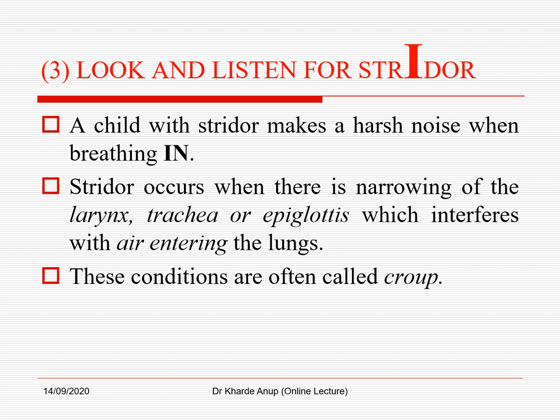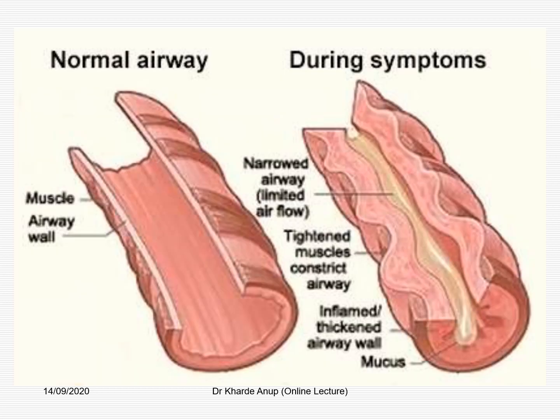After chest indrawing, look for stridor, and stridor is an inspiratory noise. So it's a harsh noise when the child breathes in, and it occurs when there is a narrowing of the larynx, trachea, or the epiglottis. These conditions are often called croup. So you should remember that stridor is inspiratory in nature. This picture shows the normal airway and the narrowed airway which causes the stridor.